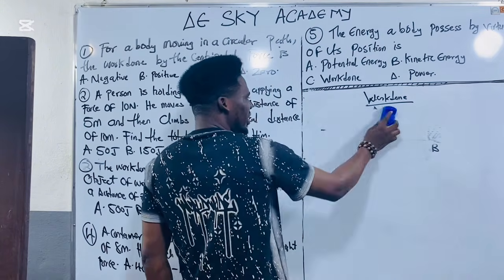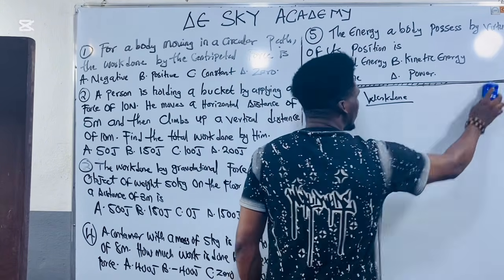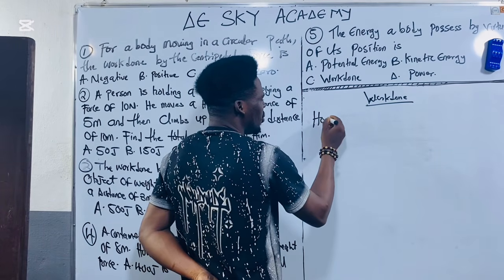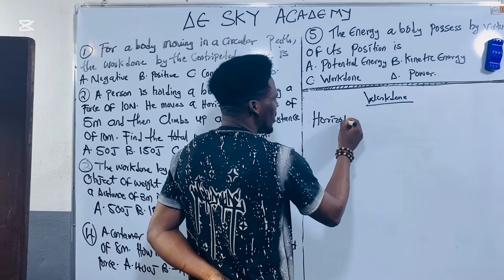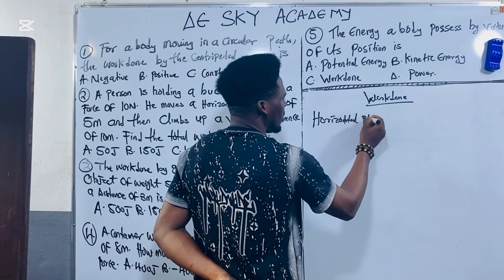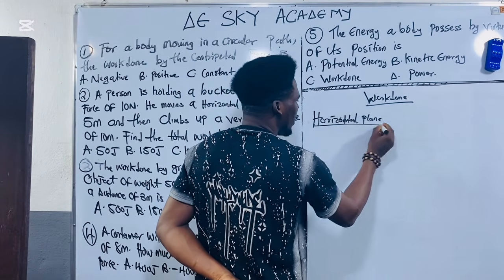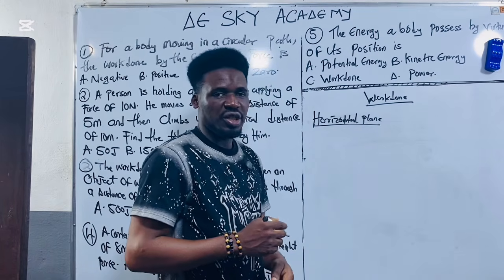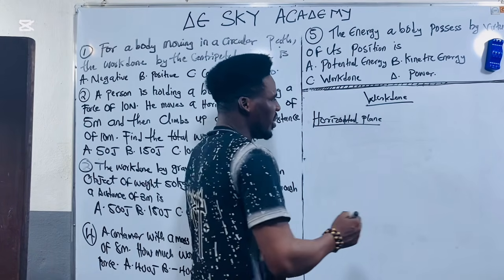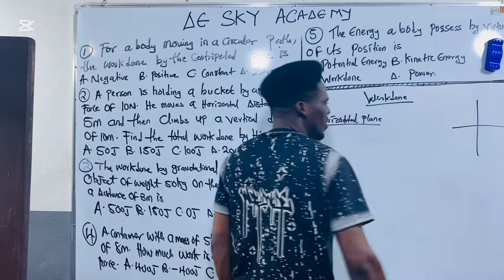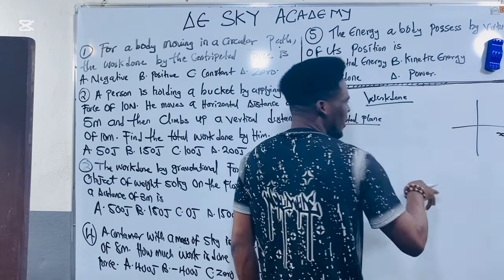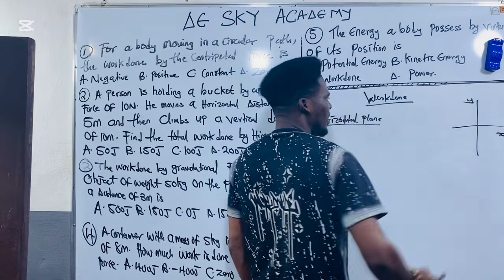So there are different types of work done. I want you to note this. Number 1, we have work done in horizontal plane. So you need to understand the concept of work done in horizontal plane. Horizontal, remember, you still need to understand your coordinate system. Now we have the x-axis. This is the x-axis. We have the y-axis.